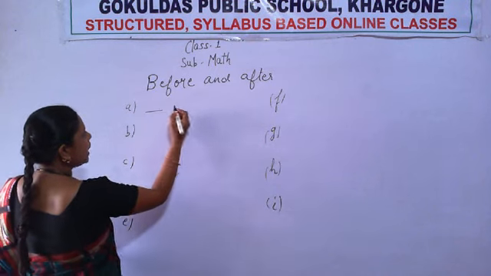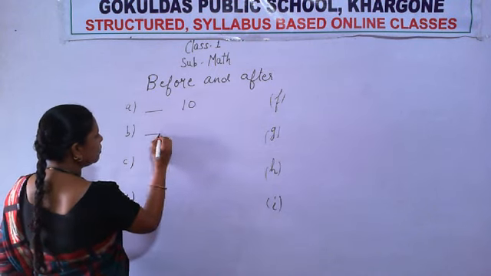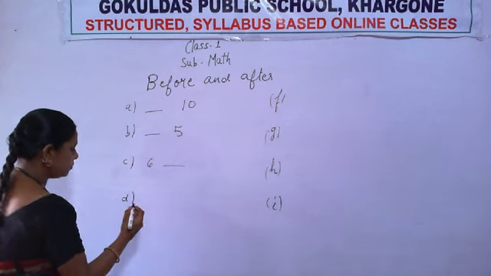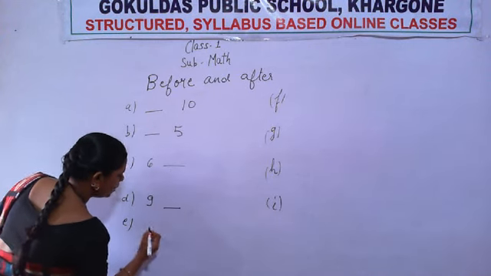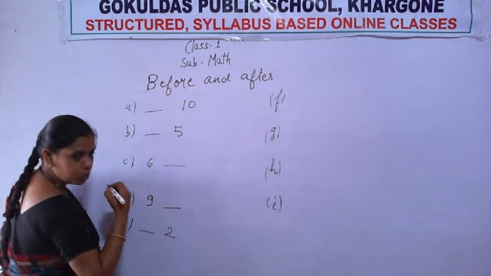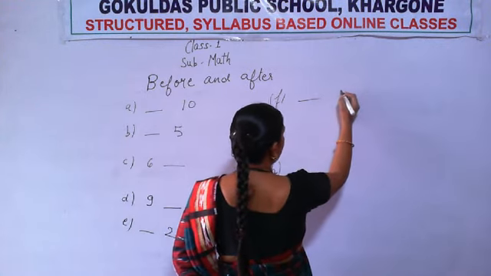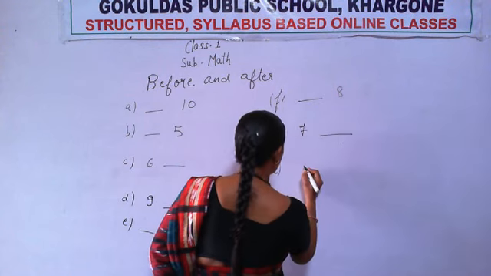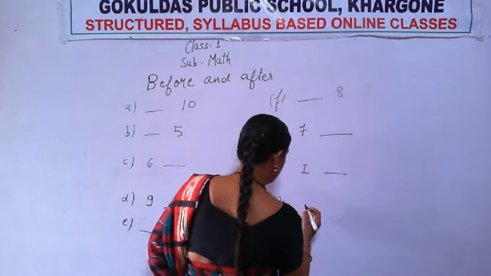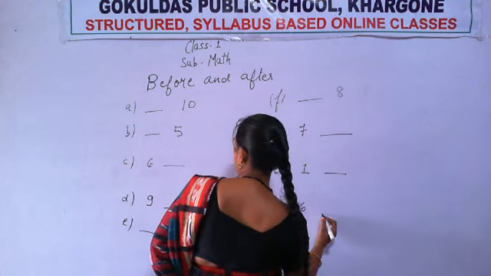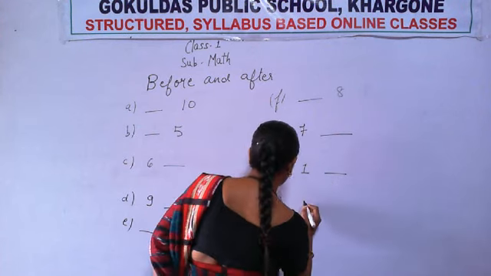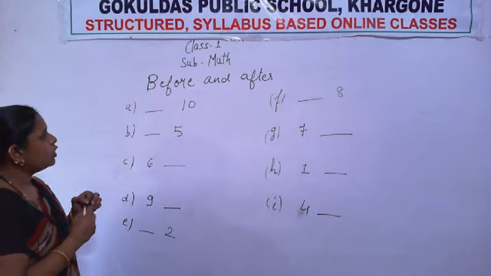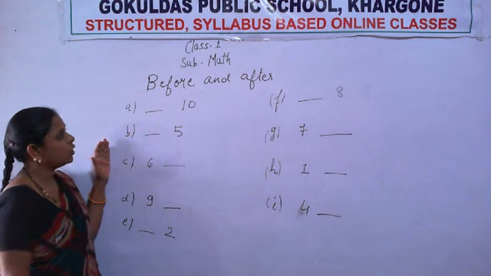Blank 10, blank 5, 6 blank, 9 blank, blank 2, blank 8, 7 blank, 1 blank, blank 6. Okay, I have written them. Now look at the board. Hold your hands and sit straight.